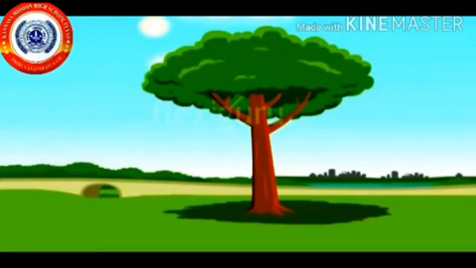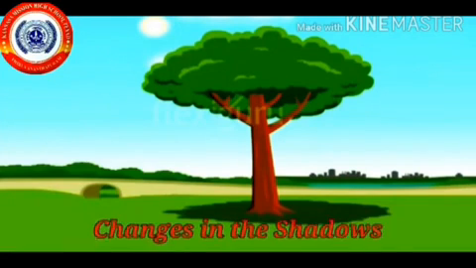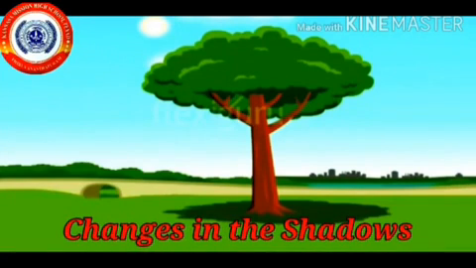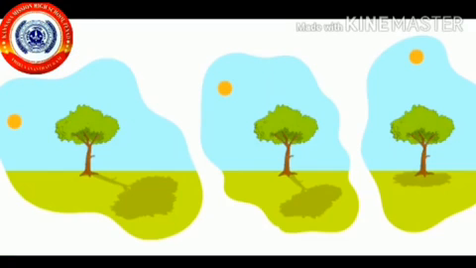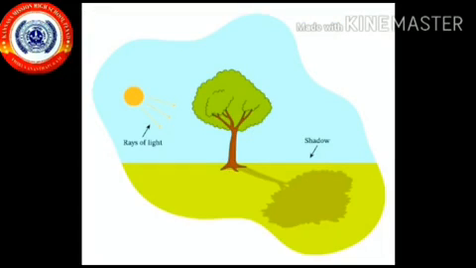Students, have you noticed the changes in the shadows over the day? A light source is needed to make a shadow. Shadows are formed by blocking the light. The size and position of the shadow depend on the direction and position of the light source with respect to the object. The shadow of a person or thing always appears in the opposite direction from the light source.